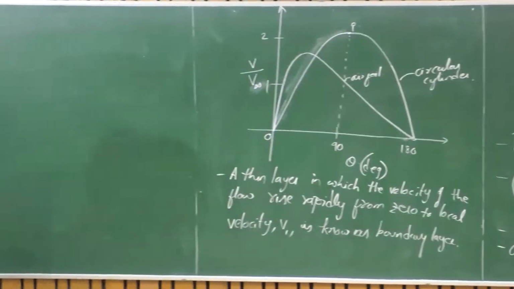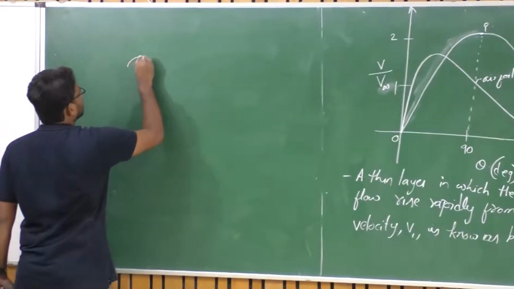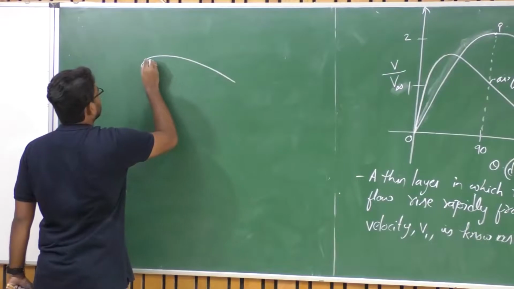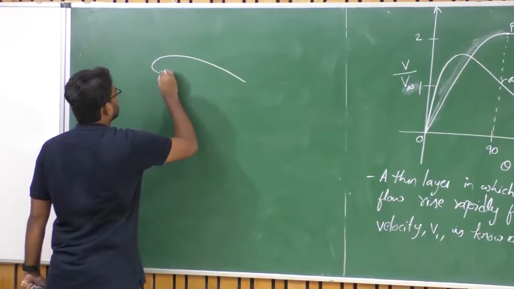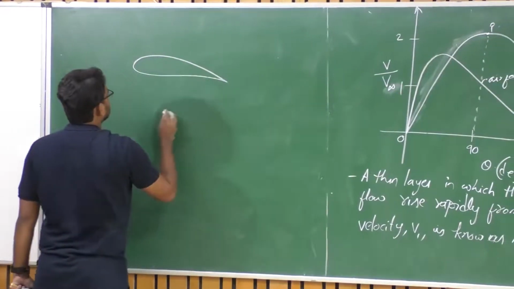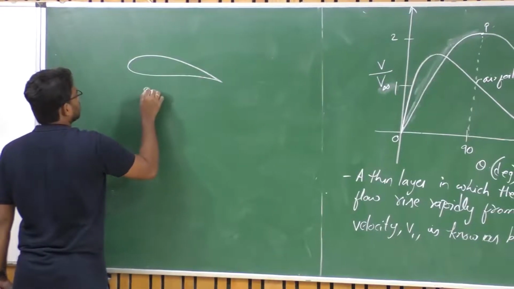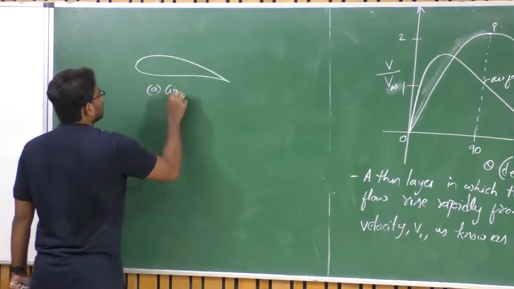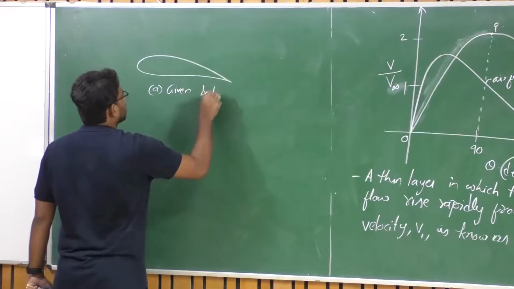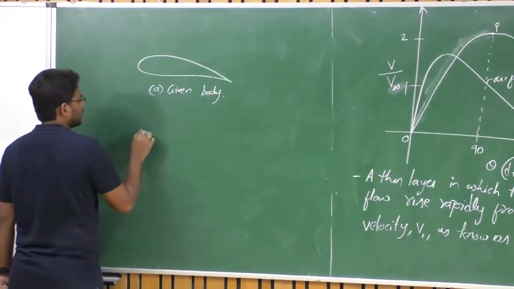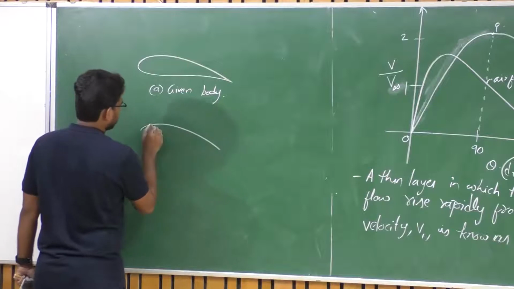So now what happens actually? When you have an aerofoil, say this is your given object, right? So say, let's say this is your given body, right? And then there is flow.